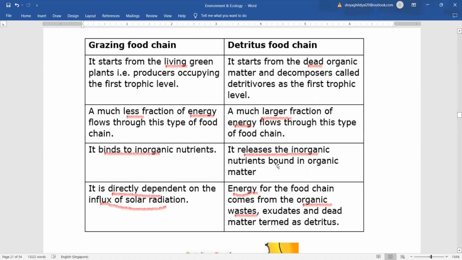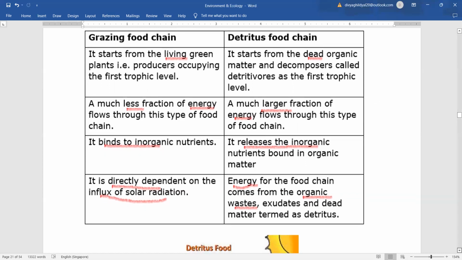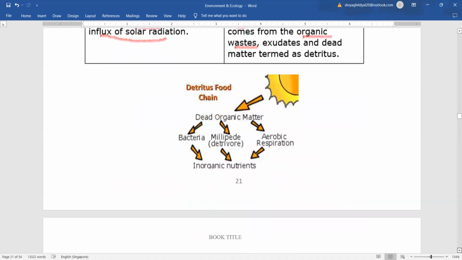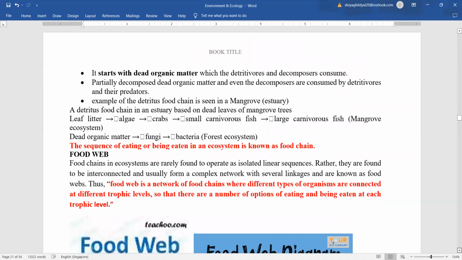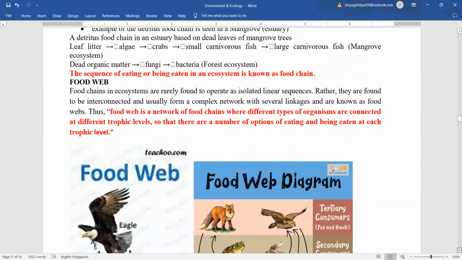Detritus releases the inorganic nutrients. Grazing is directly dependent on the influx of solar radiation, whereas in the detritus food chain, the energy comes from the organic waste and matter. You can have a look here. Detritus is this.